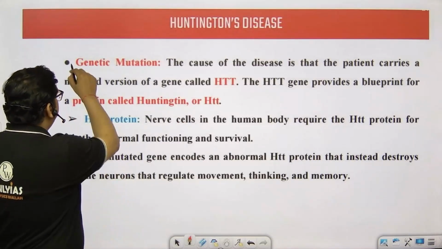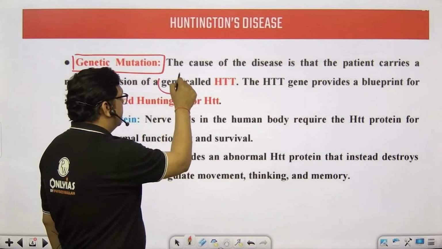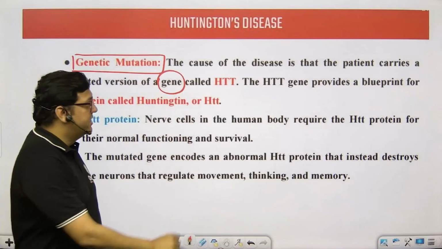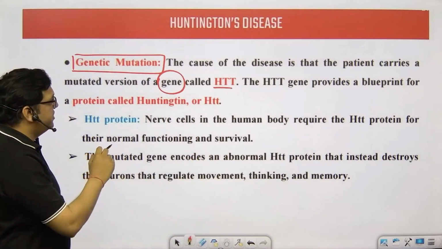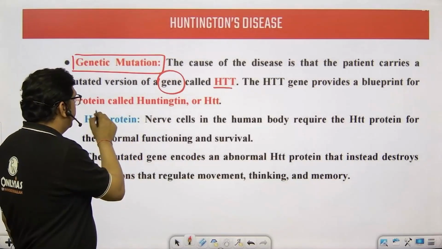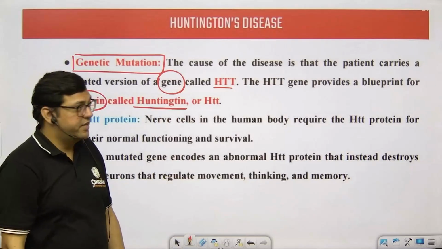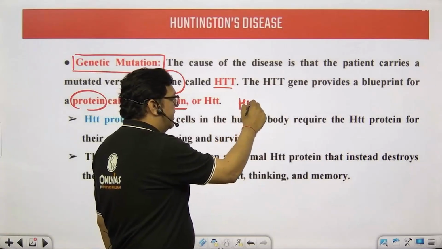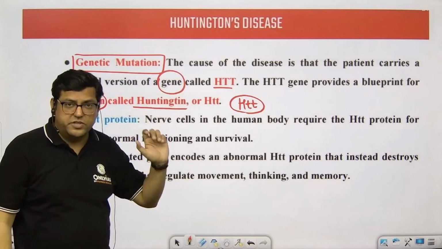So what exact genetic mutation happens here? Students, there is a gene. You should remember the name of the gene. The gene name is HTT. The full form of this gene is related to the protein which it forms, and that is called Huntingtin protein, that is capital H, small t, small t. So this gene is producing a protein.